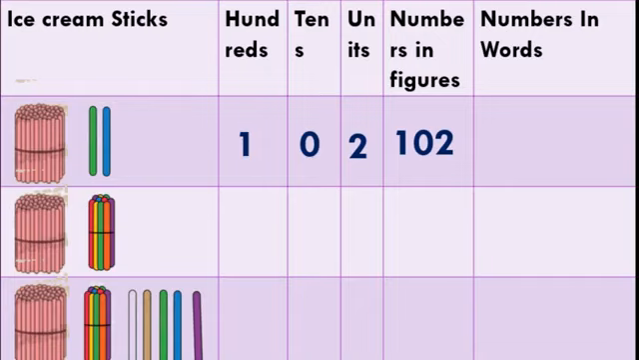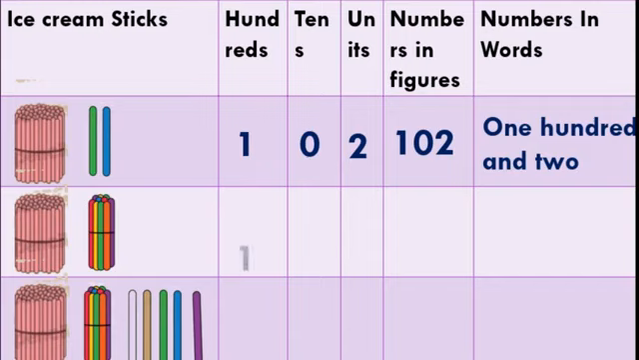And how we will write the number in words? See this, 102. What is the spelling for 100? HUNDRED. Got this? Okay, now we'll move to the second one.